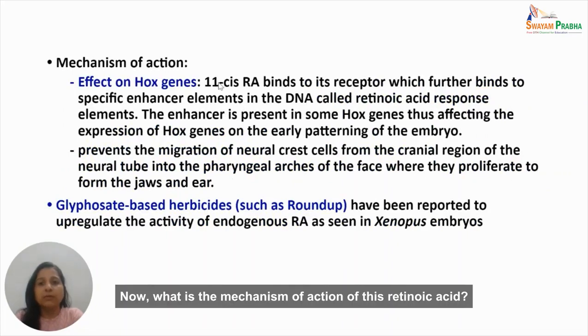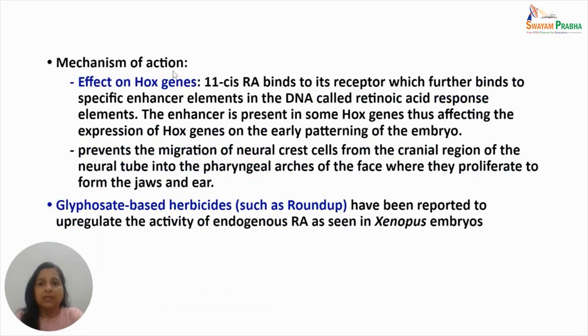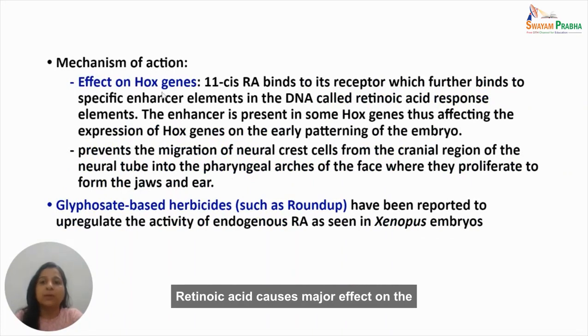Now, what is the mechanism of action of this retinoic acid? Retinoic acid causes a major effect on the Hox genes. Now, 13-cis-retinoic acid, which is the active form of retinoic acid, binds to its receptor, which further binds to specific enhancer elements in the DNA called retinoic acid response elements. The enhancer is present in some Hox genes, thus affecting the expression of Hox genes on the early patterning of the embryo.